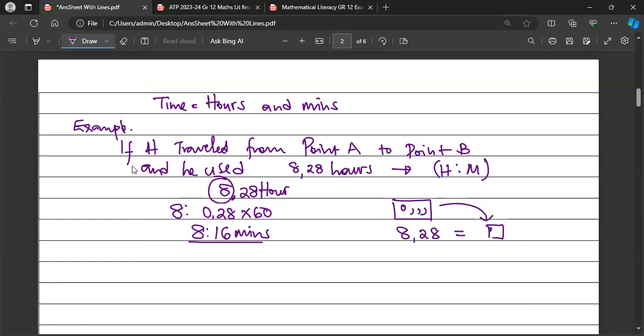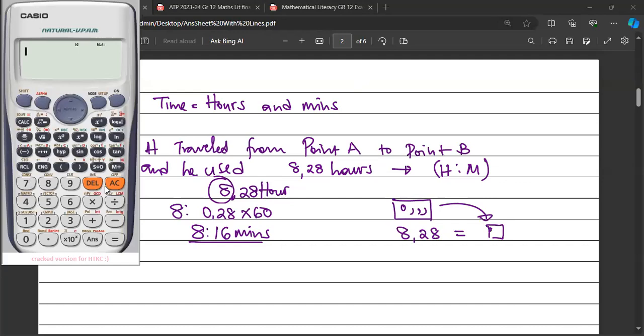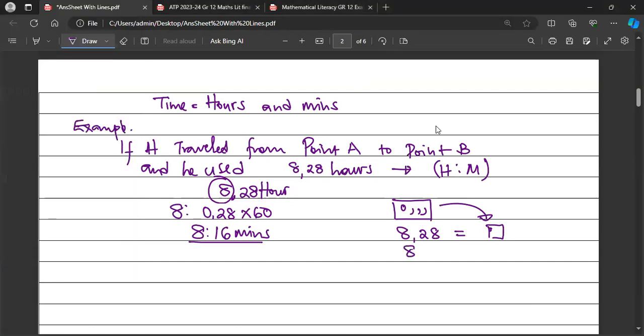Let me just show it to you now. It will be 8.28. You press equals. Having pressed equals, you come and press this button here. You see the answer we get. So we have it as 8 hours, 16 minutes, 48 seconds.